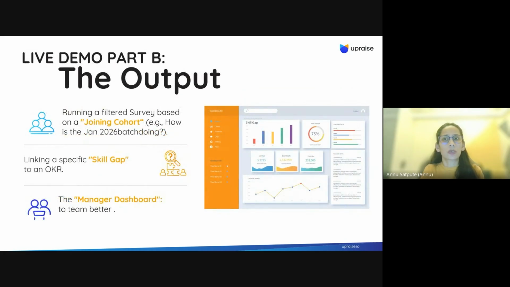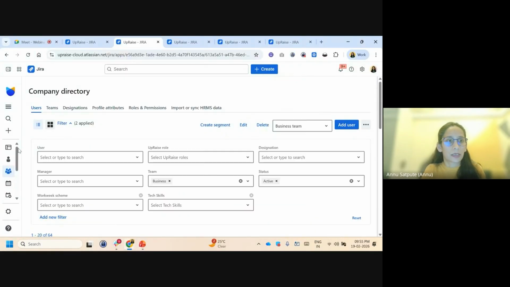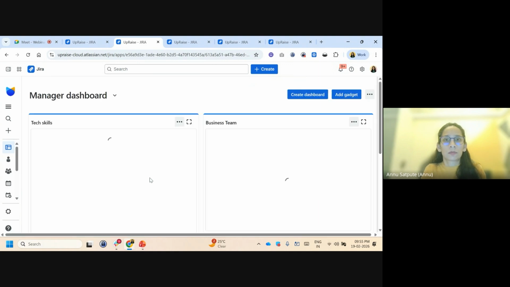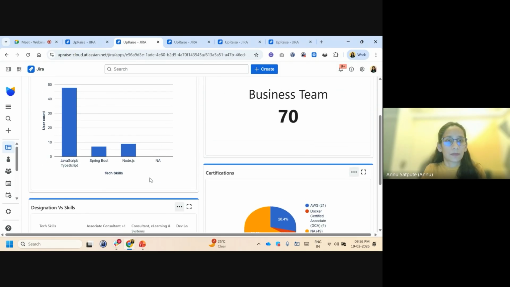Now let's talk about this particular demonstration here. I'll go back to the dashboard once again, right? So I was talking about the data where I want to know, as a team member, what all certifications people have done, right?